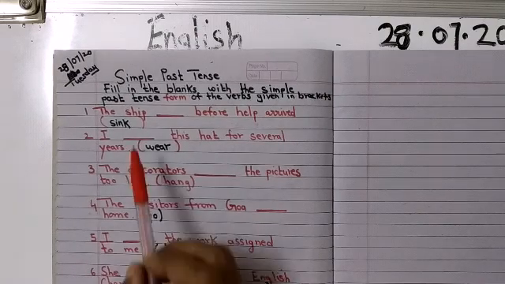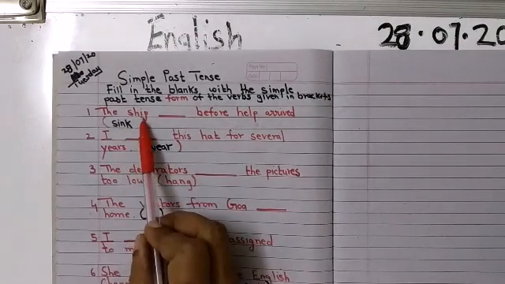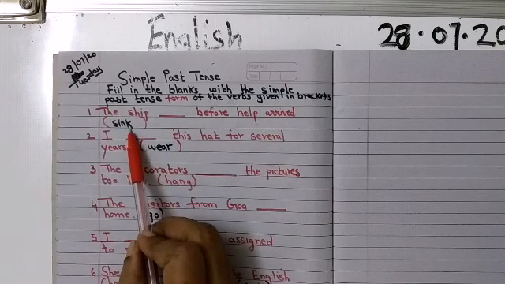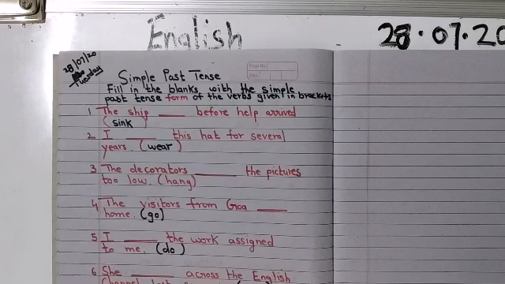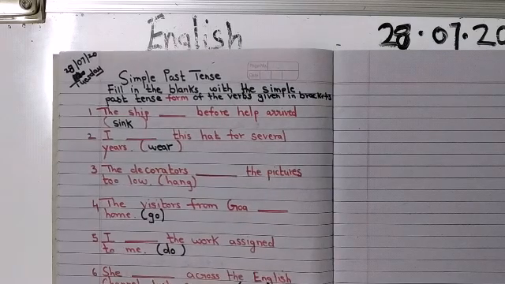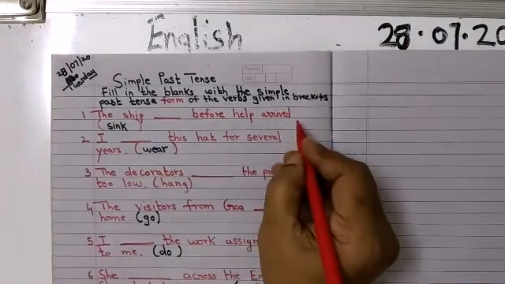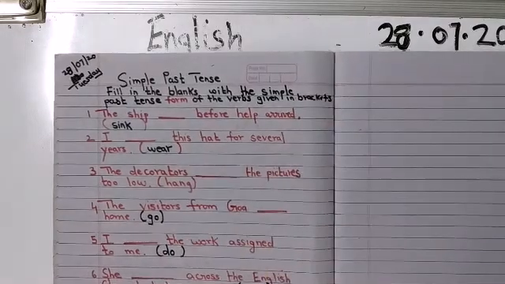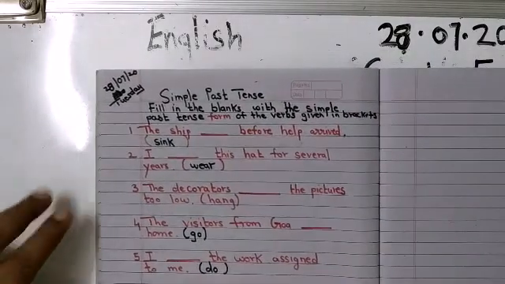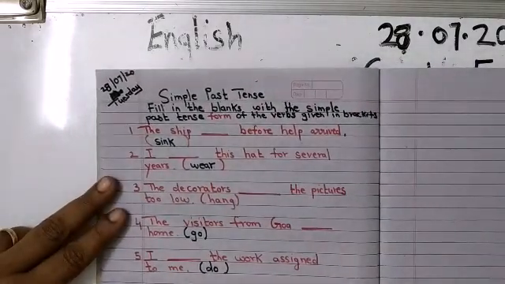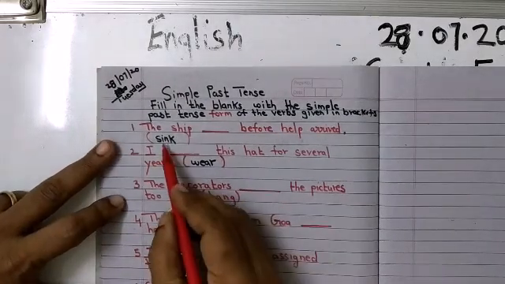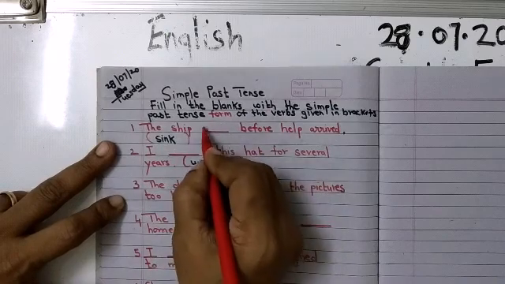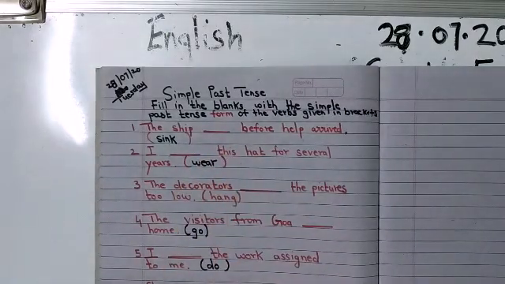Okay. Now the first one I will help you. The ship, here it is sink. Okay. The ship dash before help arrived. What is the verb given in the bracket? Sink. Now I want to make it simple past. So what will the verb be? I told you, children, please use your dictionaries. Sink will be sunk. Okay.